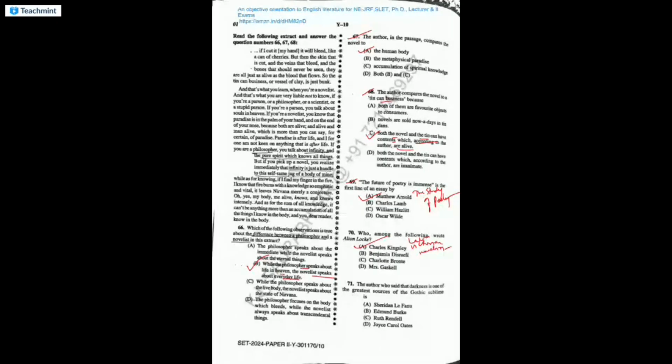The author who said that darkness is one of the greatest sources of the Gothic sublime is Edmund Burke. He wrote this in A Philosophical Inquiry into the Origin of Our Ideas of the Sublime and Beautiful. This is the name of the work in which he wrote this. Burke wrote his theory of the Gothic sublime. In Ars Poetica, Horace favors the use of aphorisms.